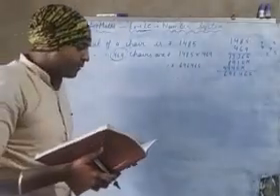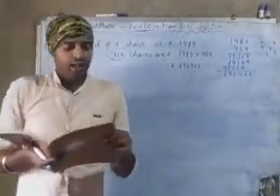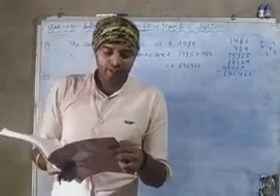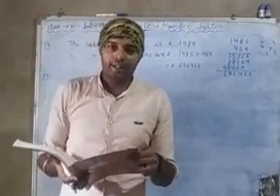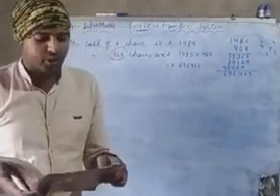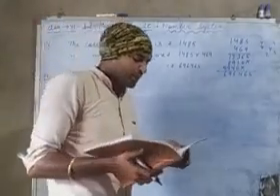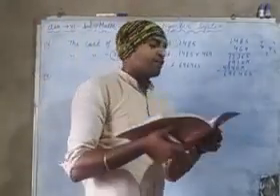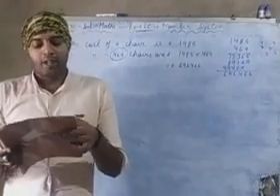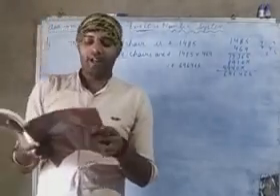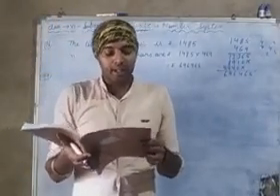Now in the same way you can solve question number 17 and question number 18. Now I am discussing question number 19. The question is, Mr. Bhaskar saves 8,756 rupees every month.